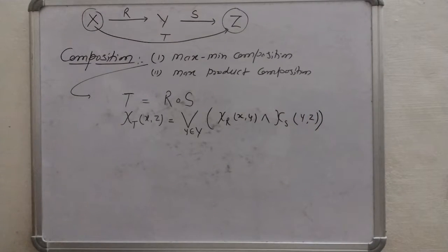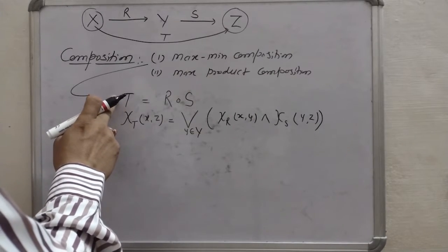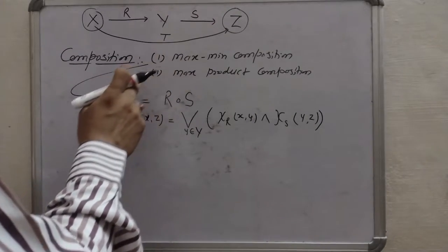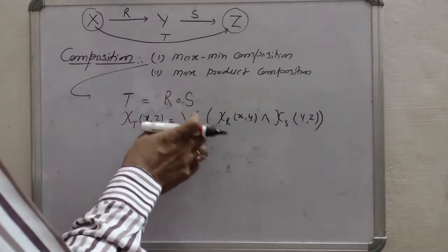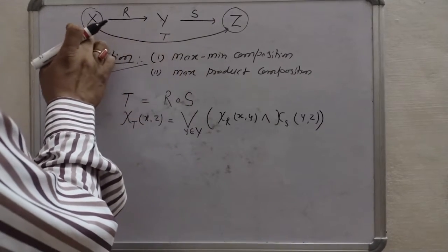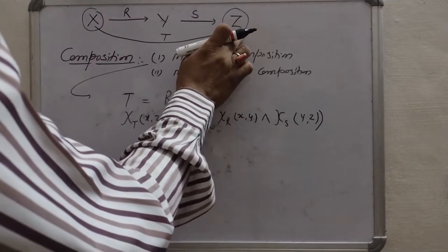This is the formula by which we can find max min composition, and by this method we find the relation between elements of X and elements of Z.